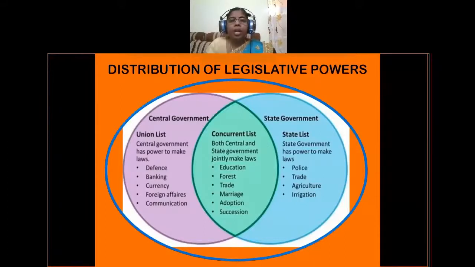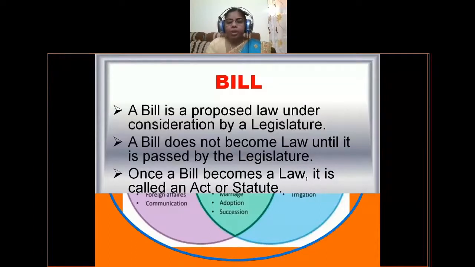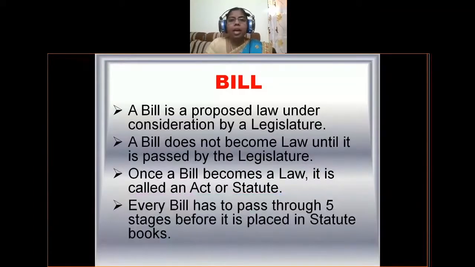So now our Parliament of India will make laws which are mentioned in both union list and also in concurrent list. Let us know what is a bill. Before law, it can be called as bill. What is bill means? A bill is a proposed law under consideration by a legislature. That means bill is a proposed law. It has to undergo 5 stages before becoming into a law.